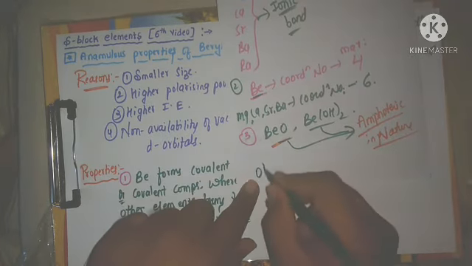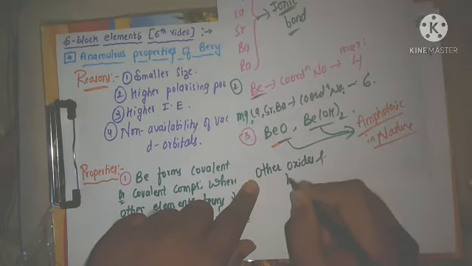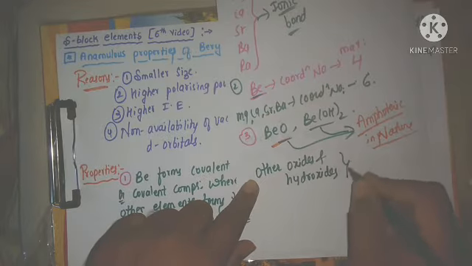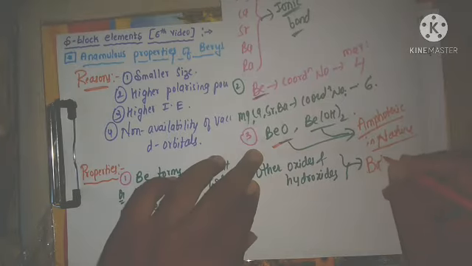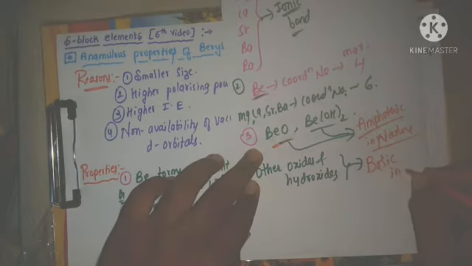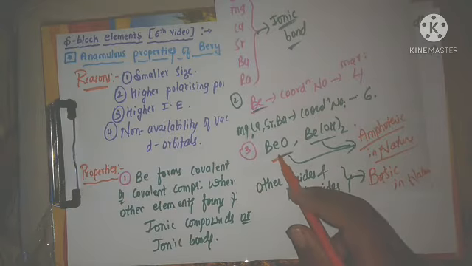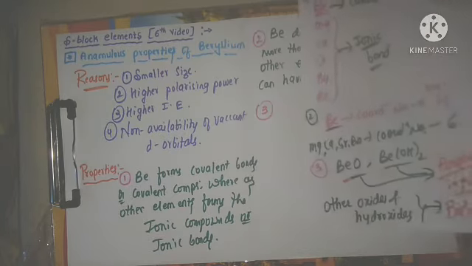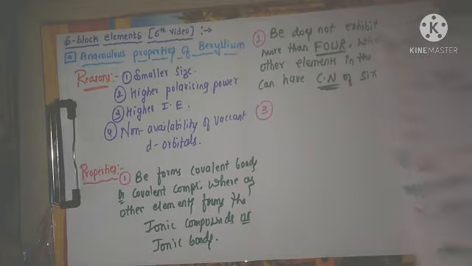whereas other oxides and hydroxides are only basic in nature. There is no acidic nature, only basic. Means beryllium shows amphoteric nature, whereas other elements show only basic nature, right? That is another anomalous property of beryllium. That is what I am writing here.